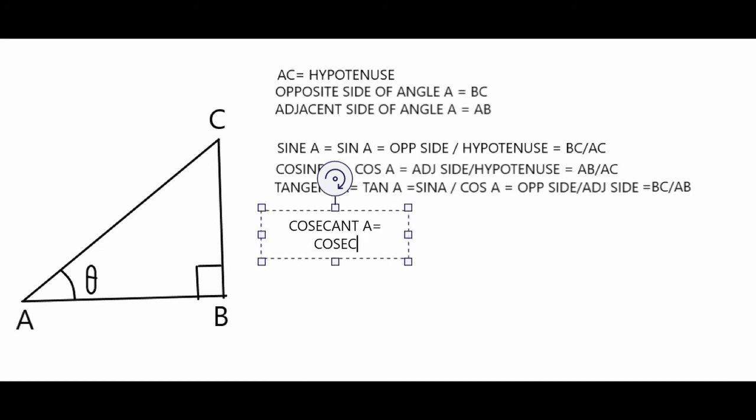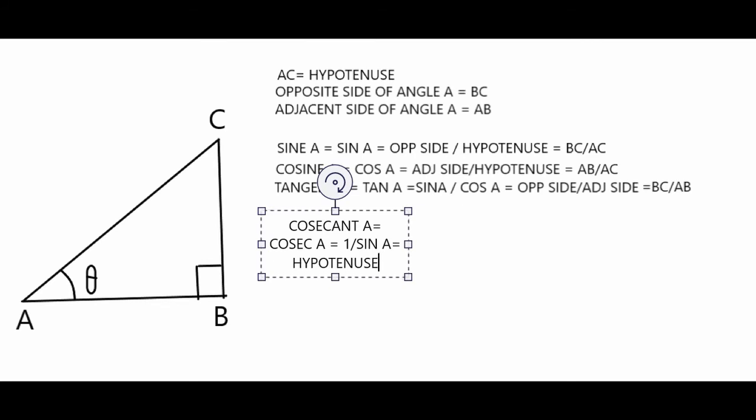Short form is cosec A, which is equal to 1 by sin A. If sin A is opposite side by hypotenuse, then 1 by sin A is hypotenuse by opposite side. The hypotenuse here is AC, and the opposite side of angle A is BC. So this is what we have, cosecant A.